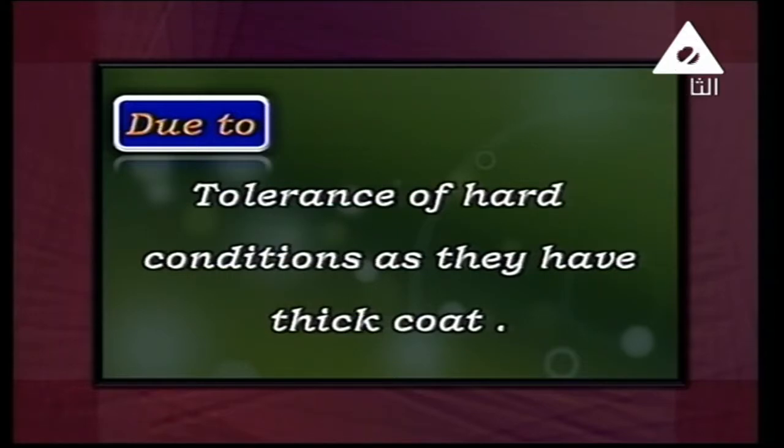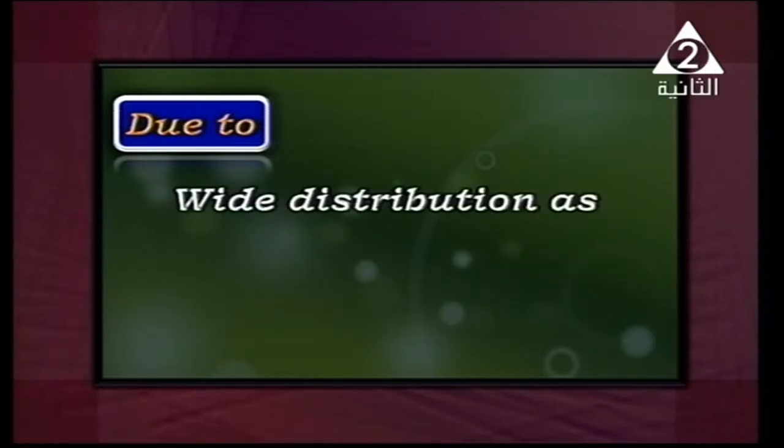They can adapt to hard environmental conditions due to the presence of the thick coat. This thick coat can remain for a very long time under unsuitable conditions. And when the conditions become favorable, the coat ruptures, and the spore cell can grow and give us a new individual.